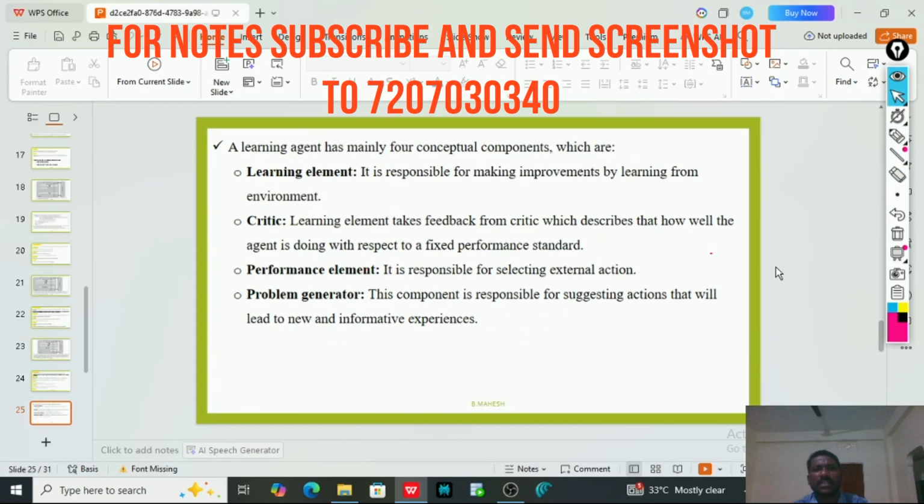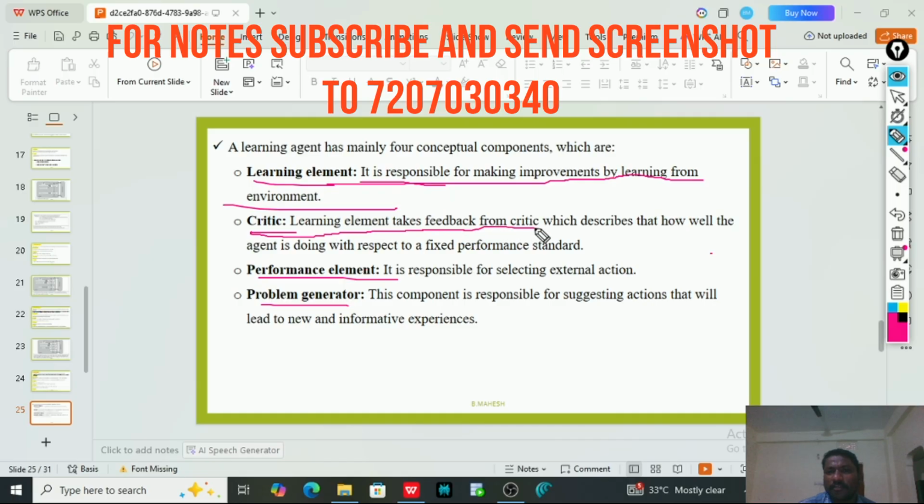So here we will discuss the four main components of a learning agent: learning element, critic, performance element, and problem generator. A learning element is responsible for making improvements by learning from the environment. It takes feedback from the critic, which describes how well the agent is doing with respect to a preset performance standard.